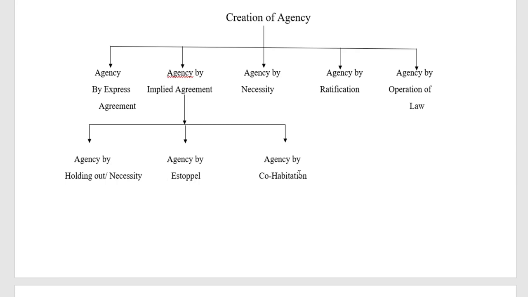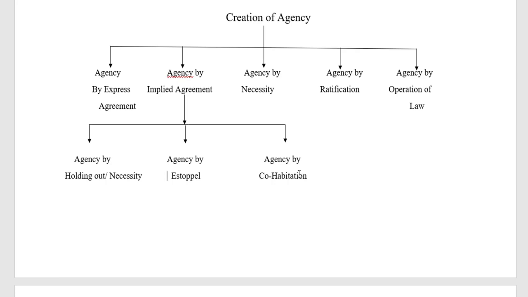Suppose society believes that a certain couple who live together for a reasonable period of time are husband and wife, and they may be living as partners also, except a concubine. Yes, living as partners, living in a relationship also.